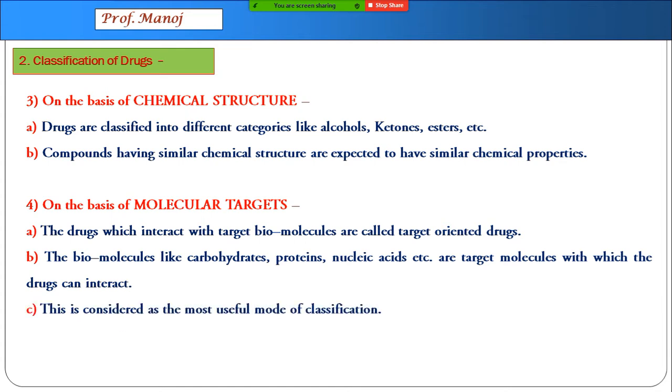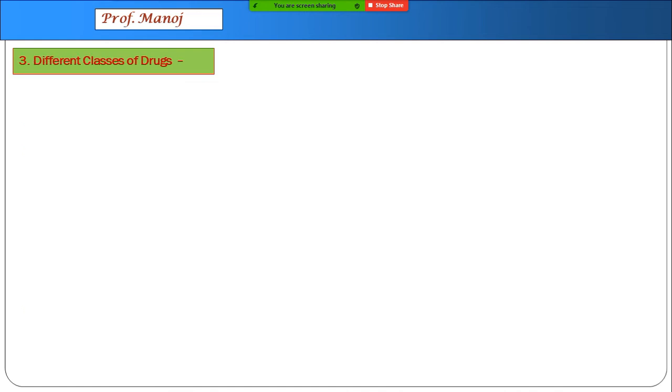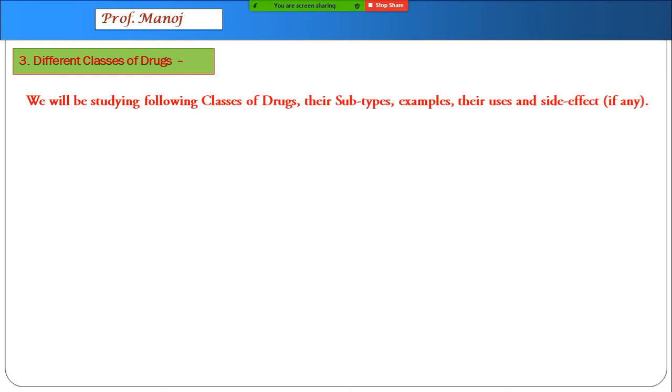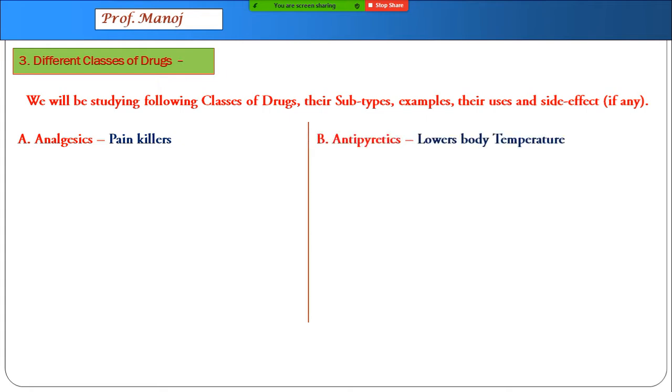After this classification of drugs, we come to different classes of drugs. Now, here I am making a kind of a quick summary of every drug, and this is a simple meaning you have to remember by heart. Analgesics, which means painkillers, antipyretics, which lower the body temperature,